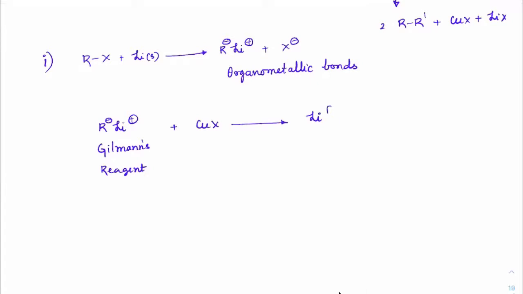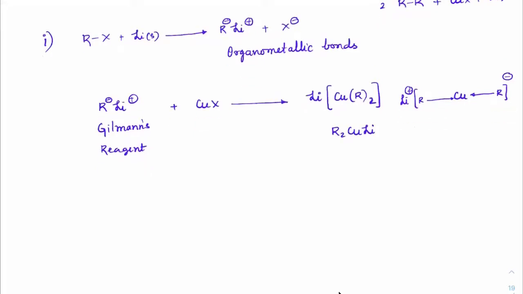Gilman's reagent, when you treat it with CuX, any cuprous halide, we will get a complex of lithium and copper with 2 R groups, which we generally write as R2CuLi. In short, copper has 2 coordinate bonds with R minus, and on top of that it has a minus charge, and lithium closes it as plus charge. So this is the actual structure, how it looks.